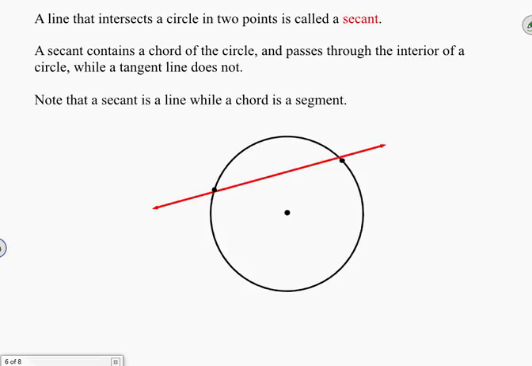Obviously, we remember that a tangent line touches a circle at one point only, right? We can see very clearly that a secant touches at 2. And then a final note that a secant is a line while a chord is a segment. And this is really just a reminder to use vocabulary carefully and correctly.